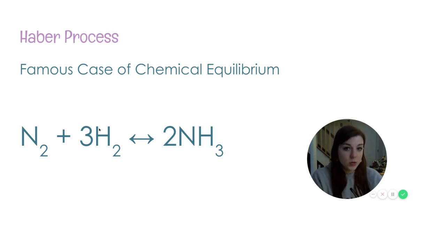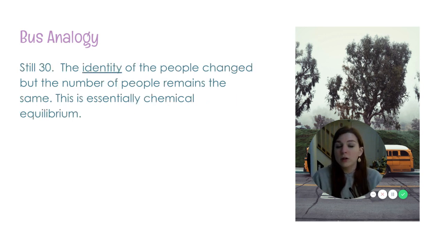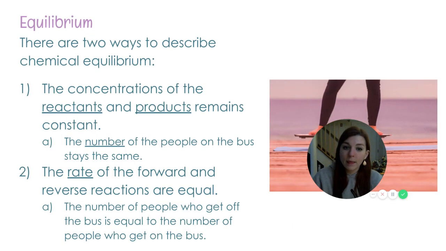All right, so recap. Equilibrium, we have people on the bus, 5 get on, 5 get off. We have 30 on the bus in total. No matter, as long as the same number get on as get off, we are in equilibrium, because the concentrations of my reactants and products is the same. So the number of people on the bus never changes, because the rate of people getting on and the rate of people getting off are equal to each other. If one of them happened faster than the other one, like if I had only 5 people get off but 10 people get on, we don't have a constant concentration of people on the bus.